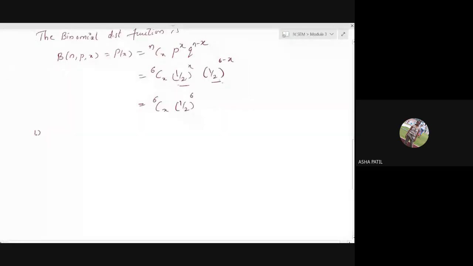Probability of exactly 3 heads. Probability of getting exactly 3 heads. That means, how will you write it? Exactly 3 heads means, how will you write? What does P of X denote? When you define the binomial distribution function here, what does your X stand for?